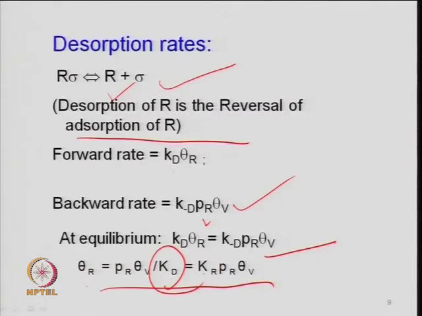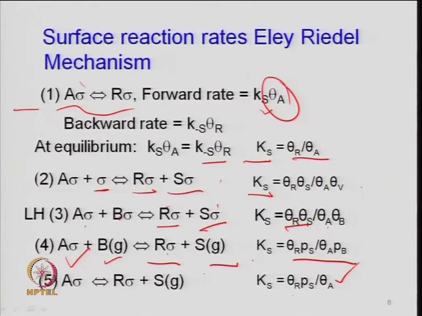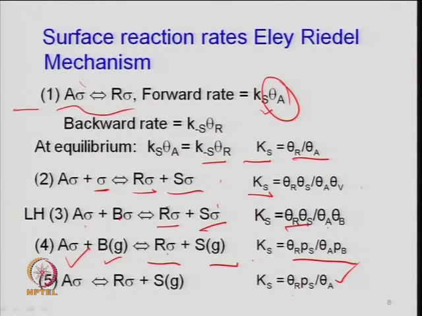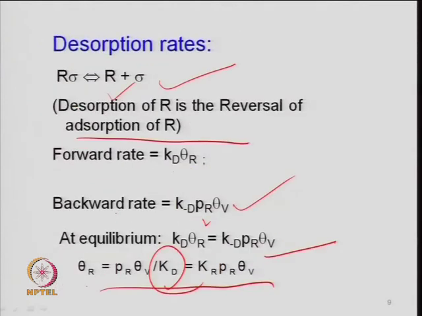So, what is written here in terms of k_d, 1 upon k_d, is what you have seen earlier for the forward reaction. So, adsorption and desorption are both identical in that way. R sigma is written as R plus sigma here, and I have not shown it here, but basically what I am saying is that if I write R plus sigma is equal to R sigma, that is adsorption of R, and when I write R sigma is R plus sigma, that is desorption of R. So, the equilibrium constant for adsorption is the reciprocal of the equilibrium constant for the desorption of the same step.